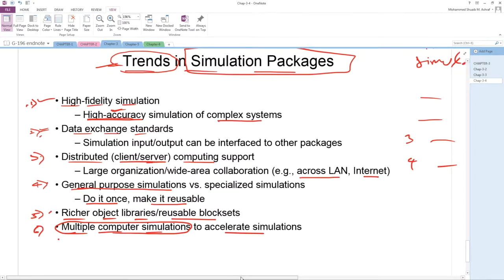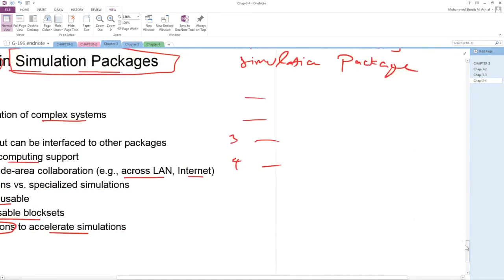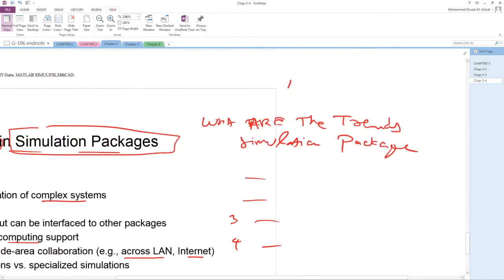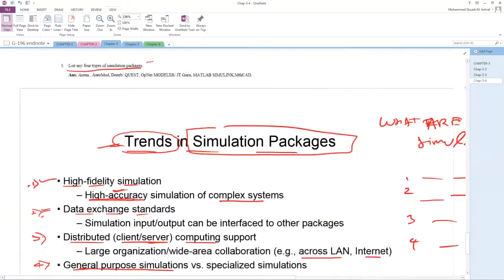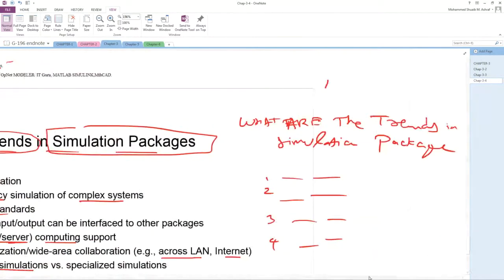How will the question come in the exam? Question like this: what are the trends in simulation package? So you will look at 1, 2, 3, 4 here. Any 4. Okay. So question like this. Any problem? Any student?